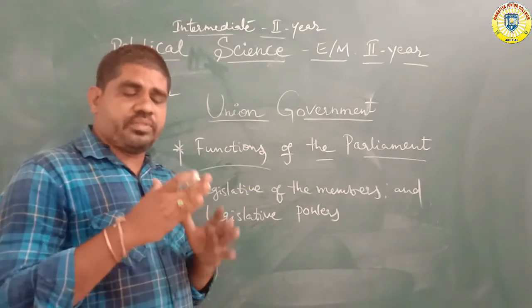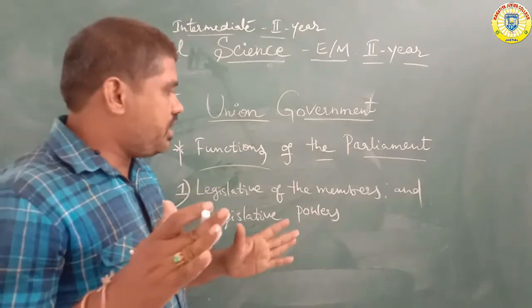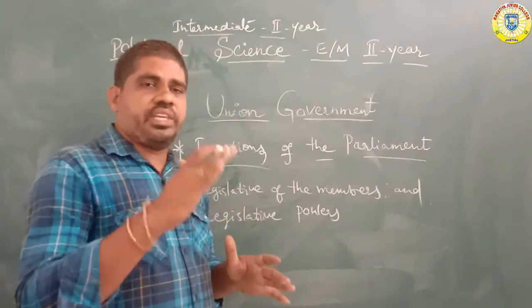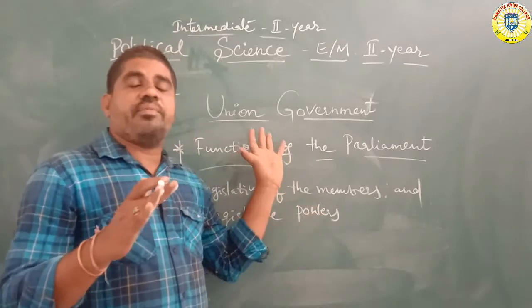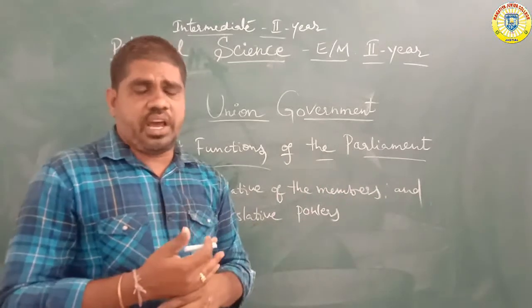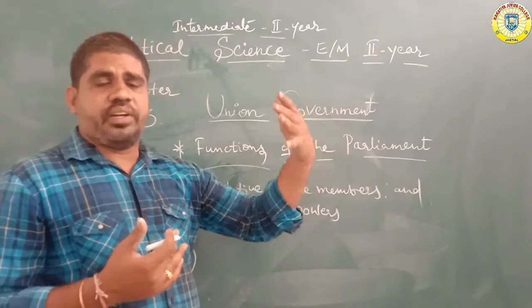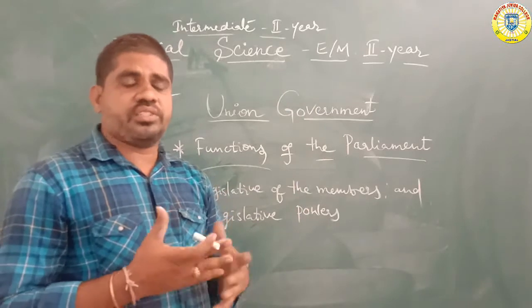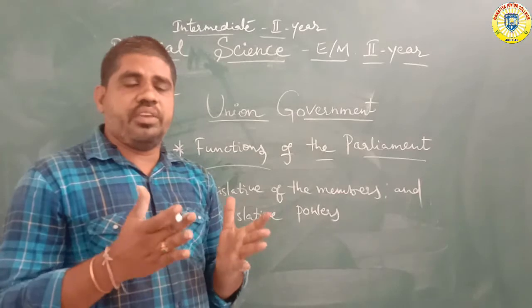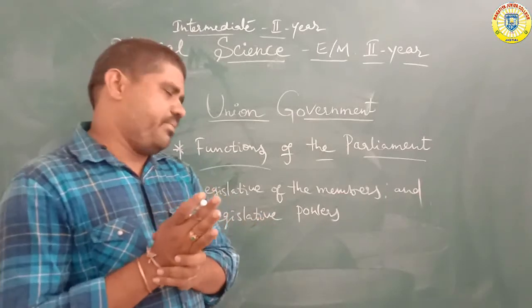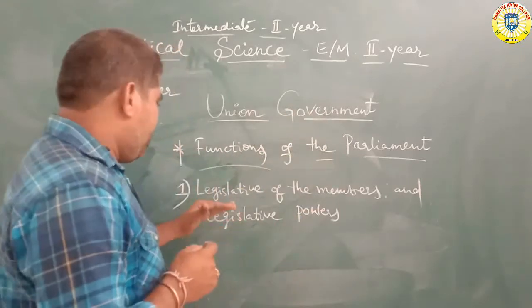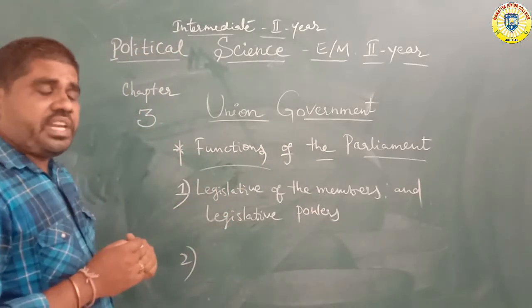The prime minister mainly gives advice or suggestions and remarks, and everything is under the union cabinet only. The union ministers head different departments. We have already discussed some important union ministers. The union ministers are totally under the head of the prime minister. The prime minister gives advice, and so does the president. Okay, legislative powers. Next, financial powers.